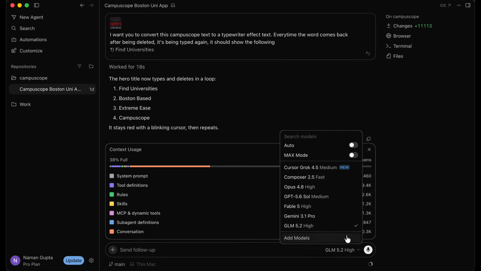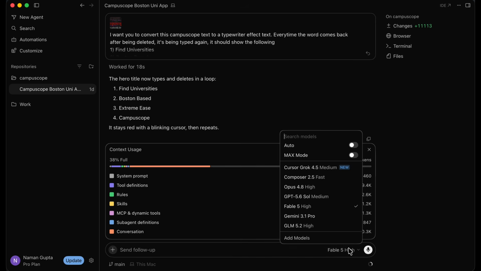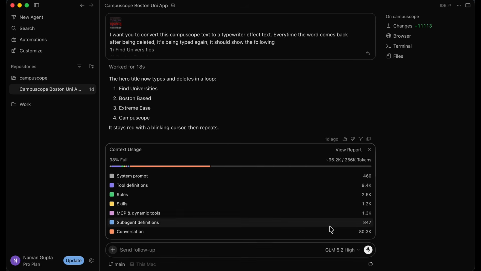It's a very simple task. I'm not going to give this task to a model like Fable 5 because Fable 5 is very, very expensive and it's not going to do an exceptionally better job at just changing the color of a button, right? So that's token wasting here, and you're wasting your usage if you're using something like Fable 5 for such simple tasks. So when it comes to these simple tasks, you switch to cheaper models like GLM 5.2.